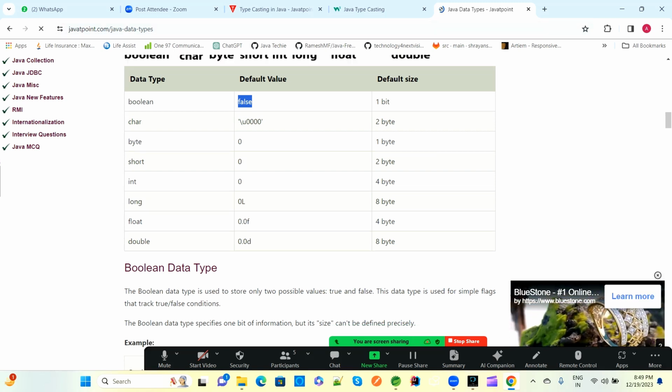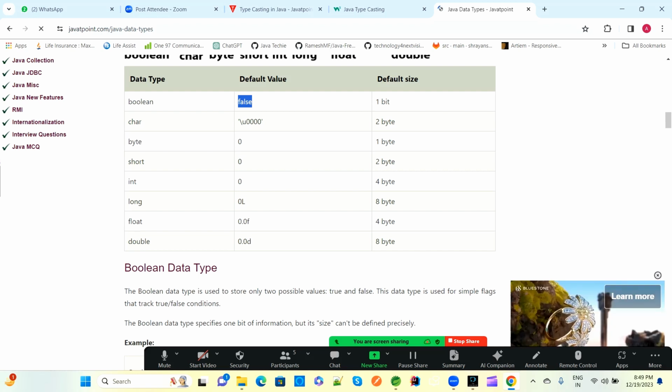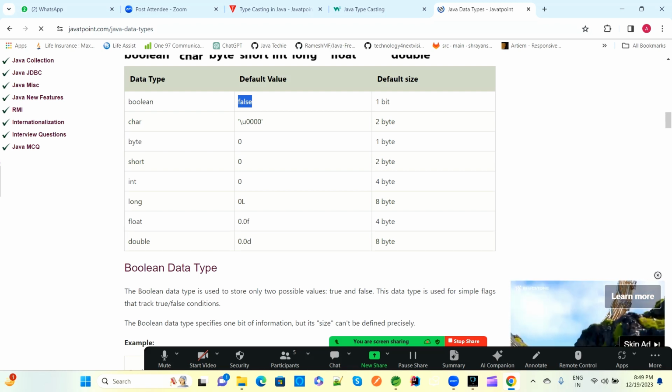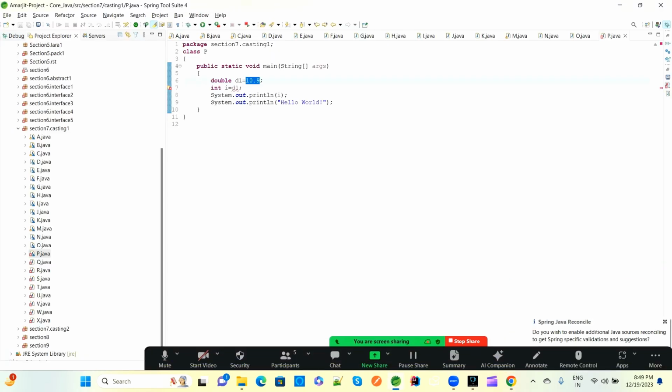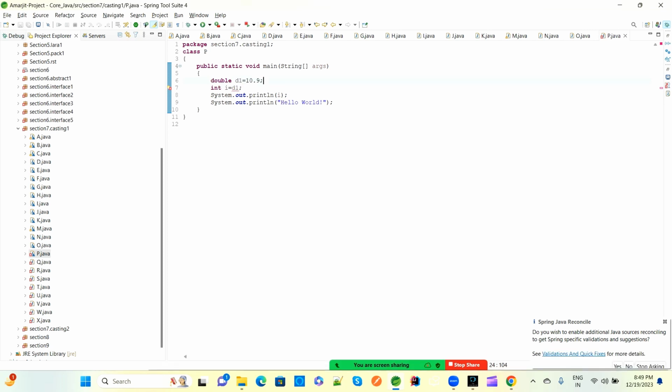And this is the size: 1 bit, 2 bytes, 1 byte, like this. These all are the sizes of all the data types. So here, double D is 10.0, which we have already provided. So this is a double type.